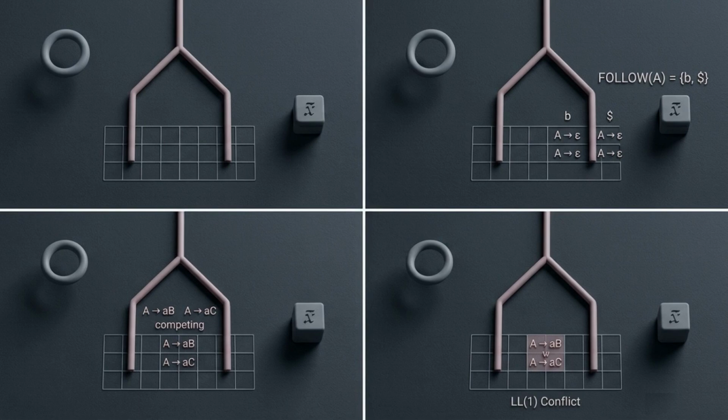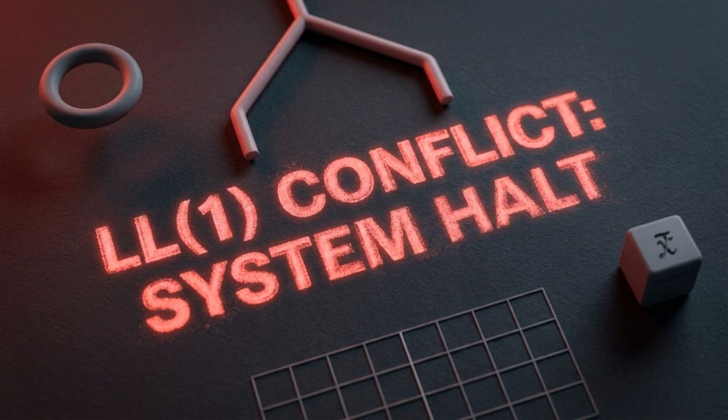But if we feed the table a grammar where two rules start with the same terminal, both productions map to the exact same cell. A single cell holding multiple instructions breaks the system. The parser loses its strict one-choice guarantee, and the compilation fails.